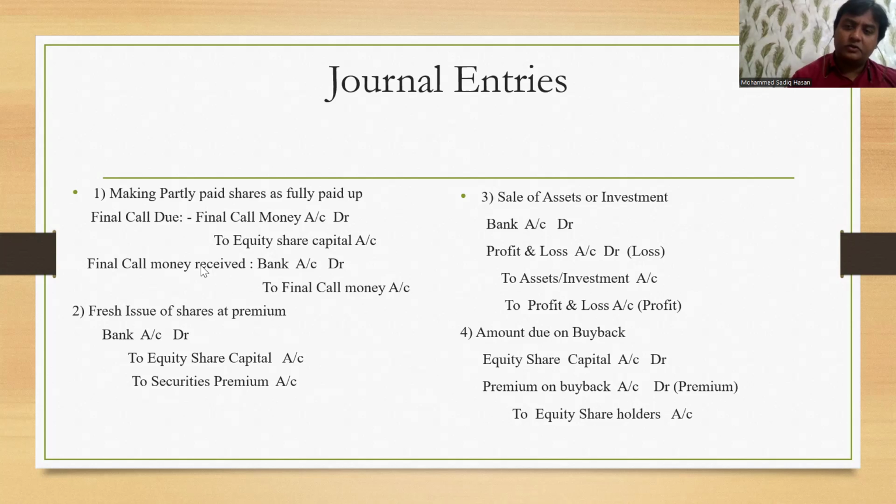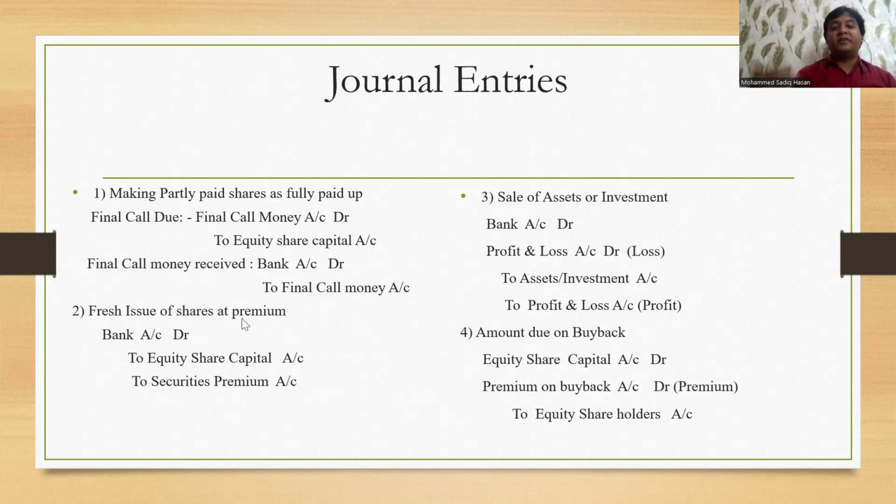When you go for buyback, it is assumed you're going to get the money, no need to worry, but we need to convert into equity at the same time. So when you receive the final call money due, you are receiving money: bank account debit to final call money account. These are the two entries in the first scenario when the partly paid shares are still pending. Fine, students, that is final call due, final call money received.